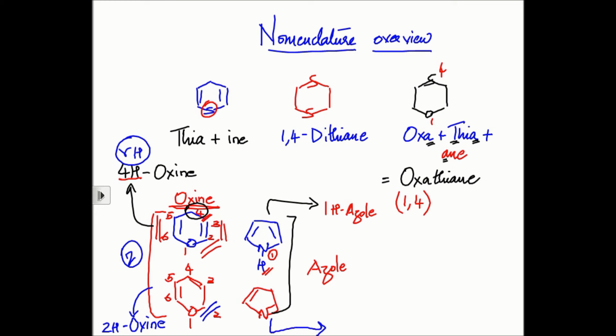And remember that according to our nomenclature, the position 1 must always be given to the heteroatom. That means 1H azole contains the hydrogen on the nitrogen. And this compound will be called 2H azole.